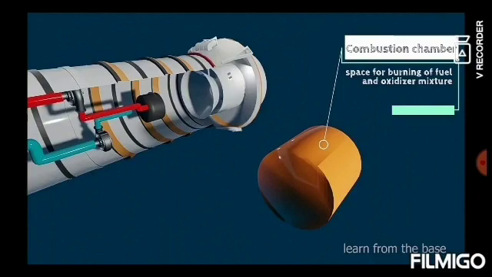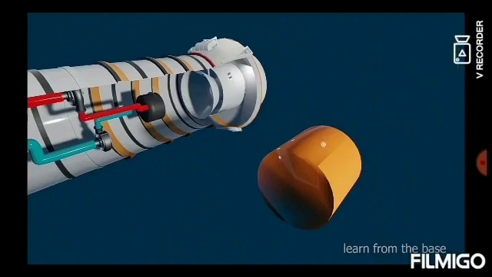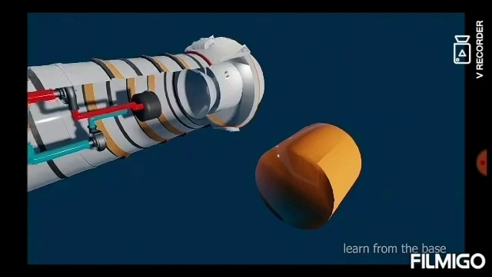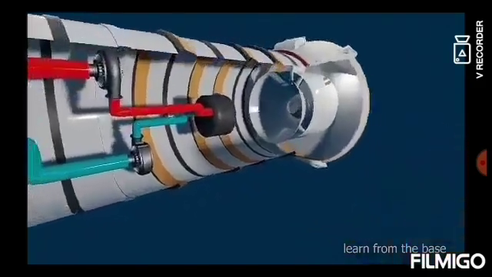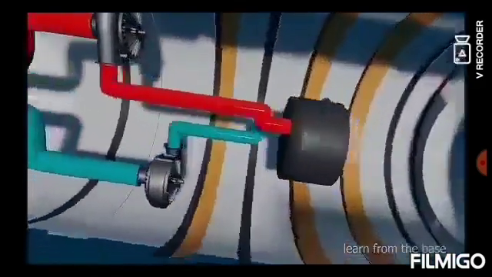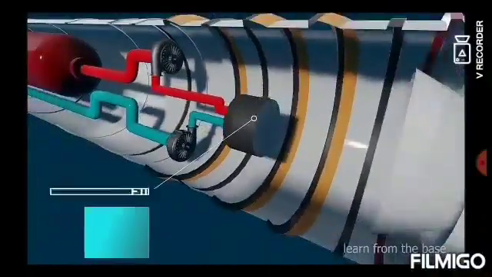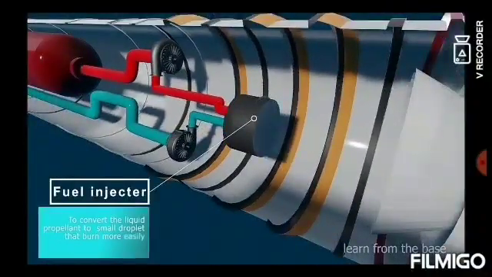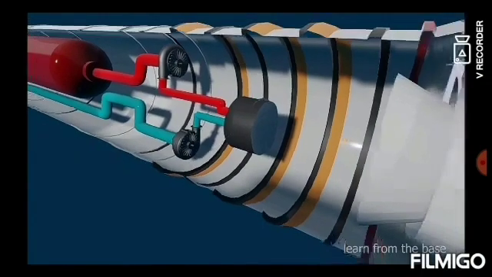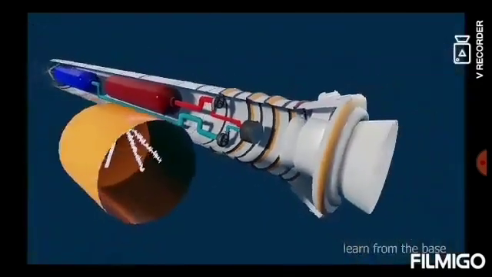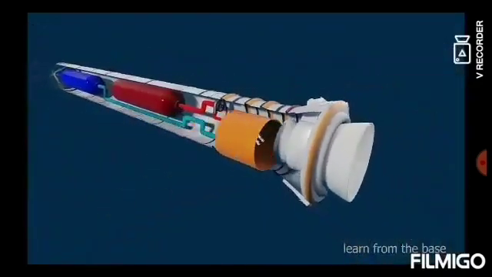In the combustion chamber, the fuel and oxidizer are burned. Next one is the fuel injector. It breaks the liquid fuel and oxidizer mixture into small droplets and sprays them inside the combustion chamber.